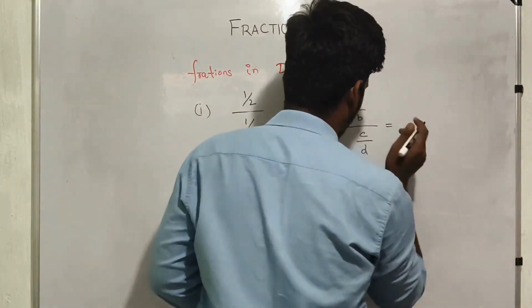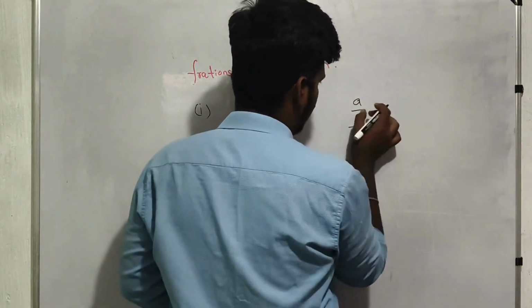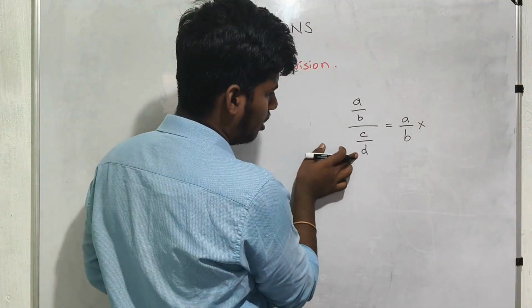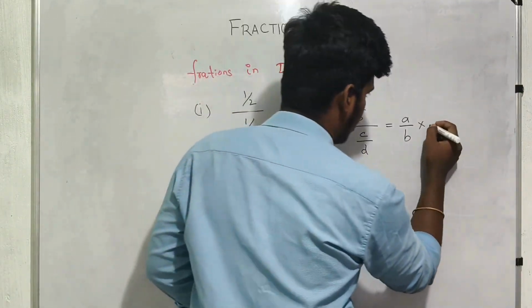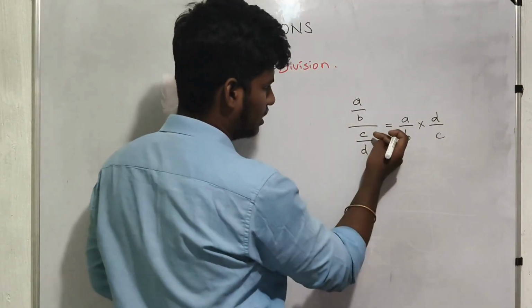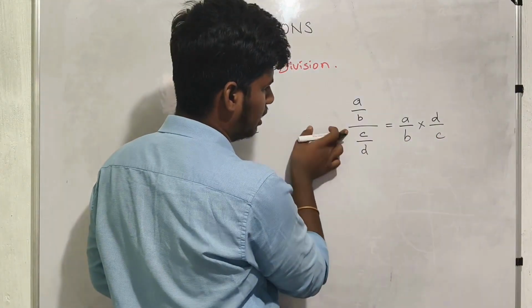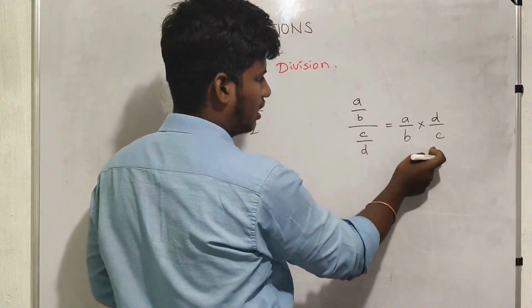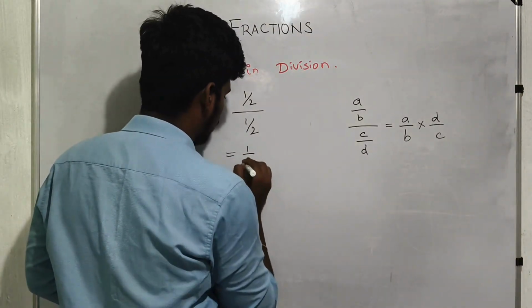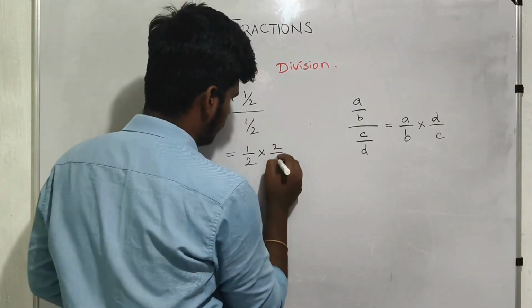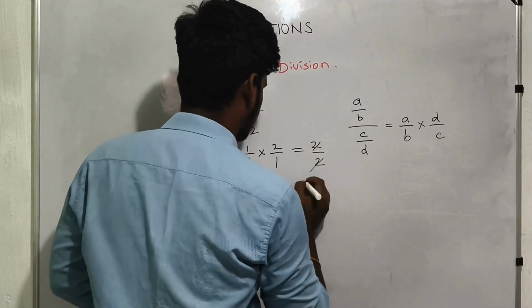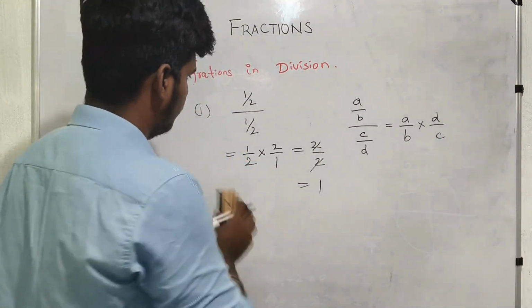So how can I write this? I write A by B, and C in the denominator, D in the numerator. So I just shift this into here, this into here, like this. So similarly, we have to do the same thing here. So 1 by 2 into 2 by 1. So now we multiply this, we get 2 divided by 2, cancel it, we get 1. Okay.